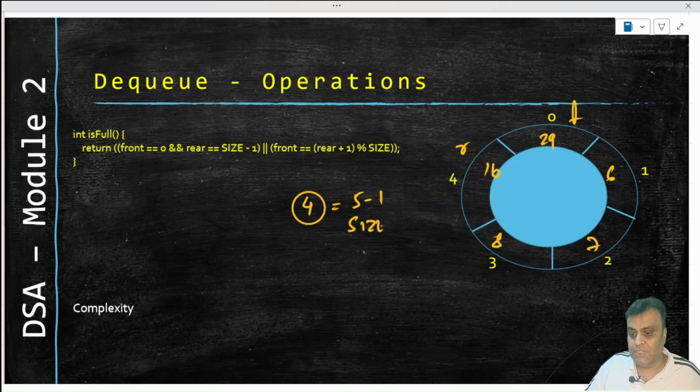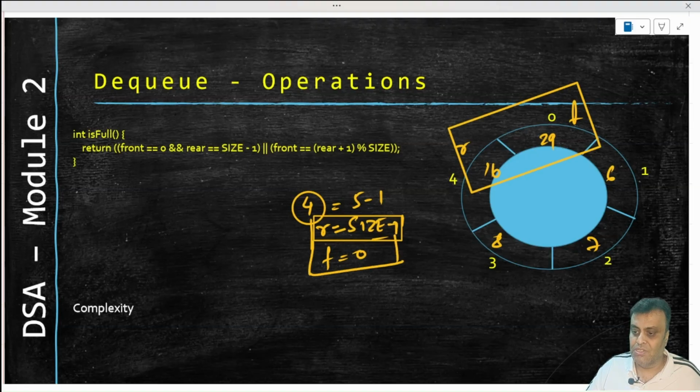So can I say 4 is size minus 1? Yes. So rear is equal to size minus 1 and front is 0. So these two conditions will therefore signify a full queue.